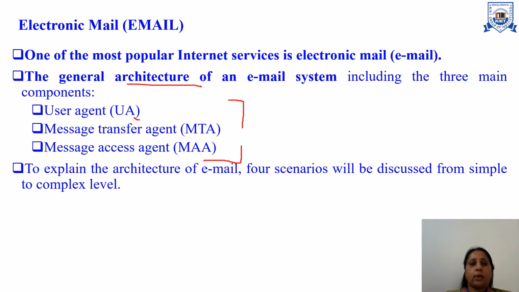One is the UA, user agent. Second one is the message transfer agent. Third one is the message access agent. So we will discuss all these components with the help of different scenarios of email.